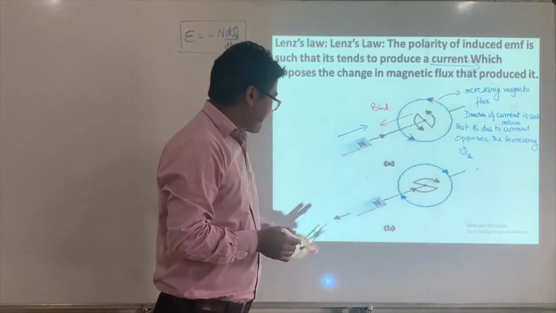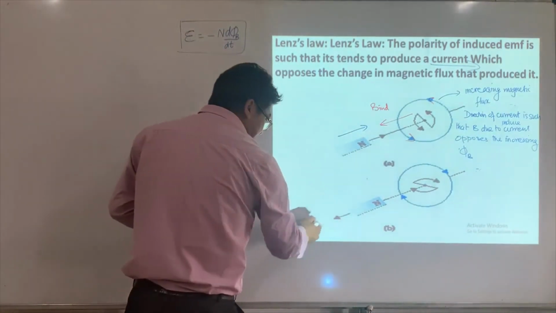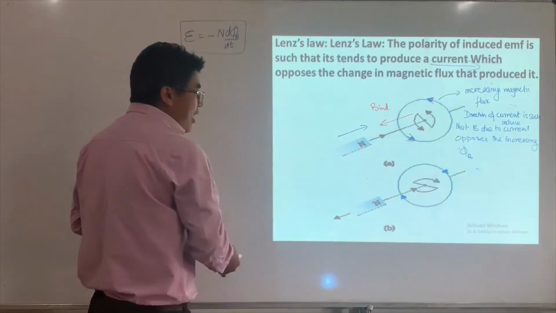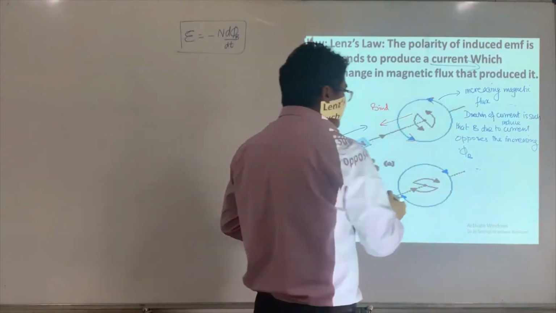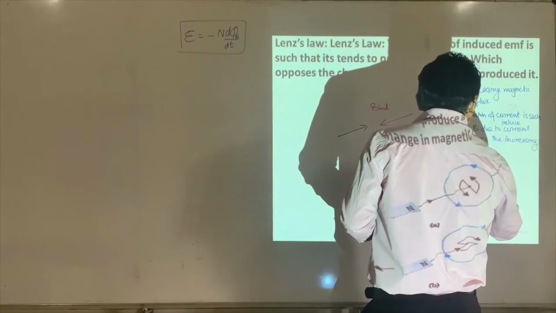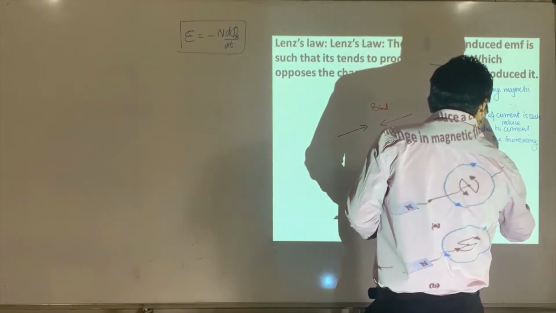Now the magnet is receding, it's going away. Now the coil experiences decreasing magnetic flux. This is the second point: decreasing magnetic flux.